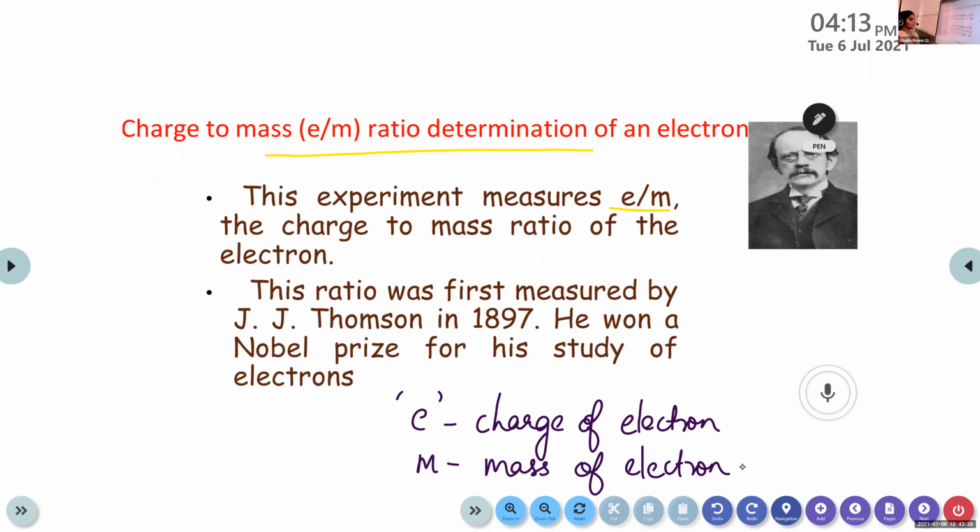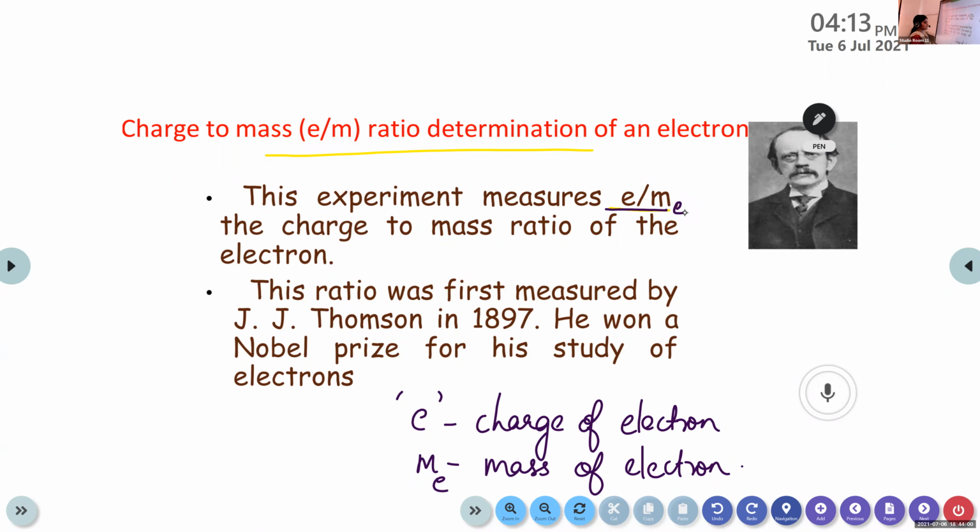So using one experiment, we can find out the ratio of charge to mass, the charge to mass ratio of the electron, e/m. It is represented by e/m, or you can also write e/m_e, where m_e stands for the mass of the electron.